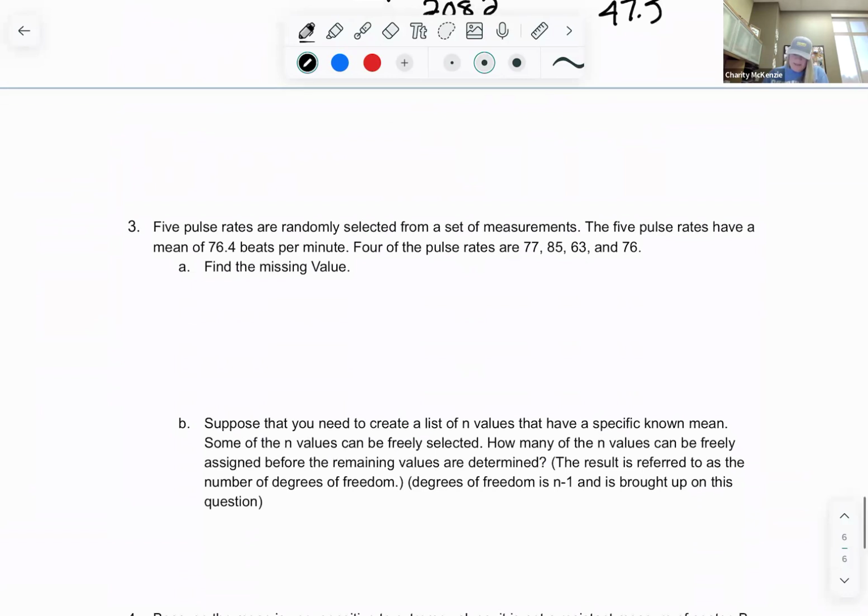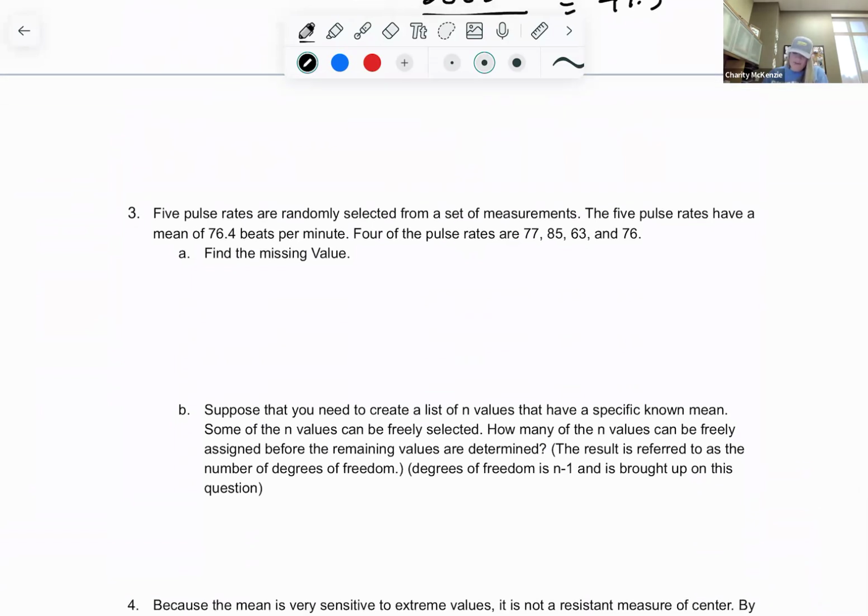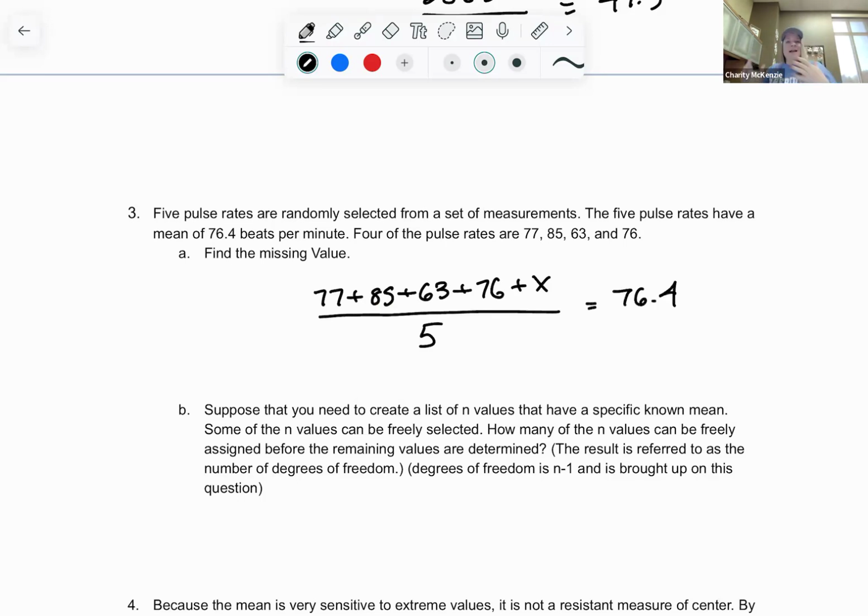Okay, number 3. So 5 pulse rates are randomly selected from this set. The 5 pulse rates have a mean of 76.4 beats. 4 of the pulse rates are this. What's that missing value? So starting to problem solve a little with means, we have that missing value. So we could think of this as, we know 77 plus 85 plus 63 plus 76 plus who knows, all divided by 1, 2, 3, 4, 5 has to equal 76.4. So that's how you set it up. Then it's just an algebra equation from there.